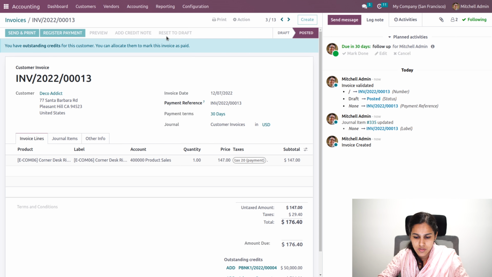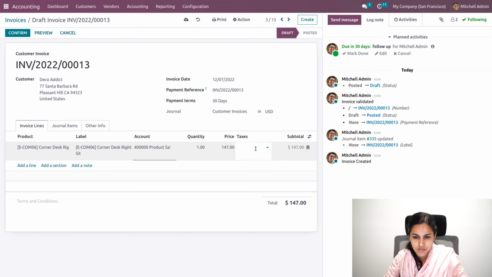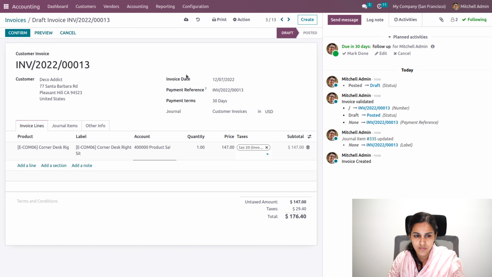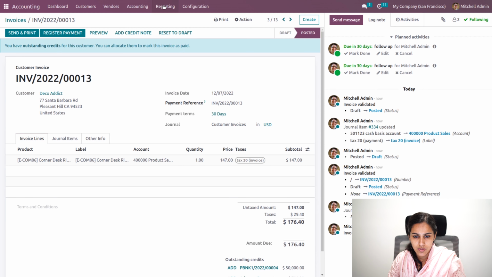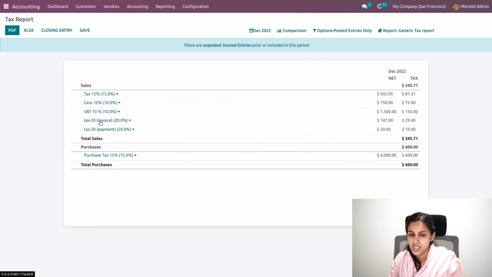The tax is based on invoice. Okay, now let's go back to our tax report. Here you can see the invoice with tax 20% has been updated. That is, this is updated based on the invoice, not on the payment.